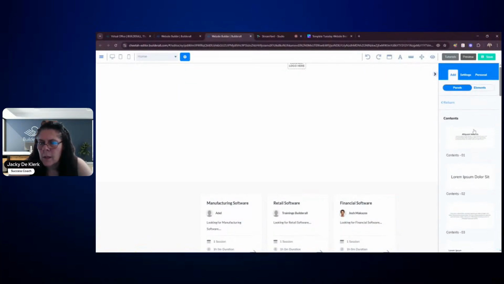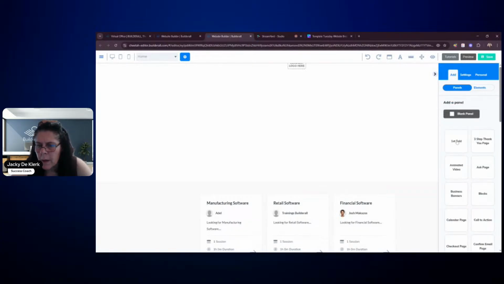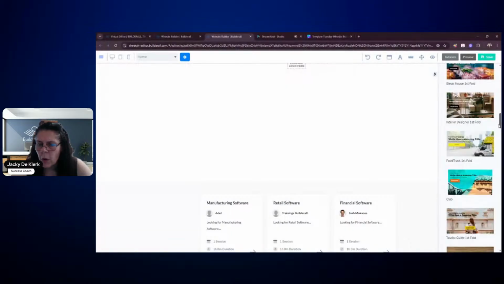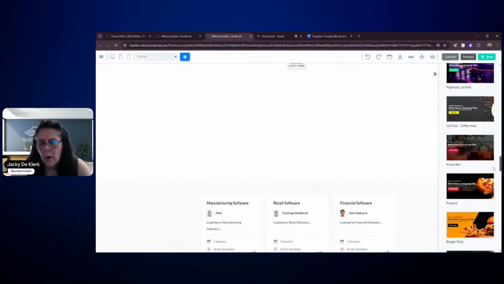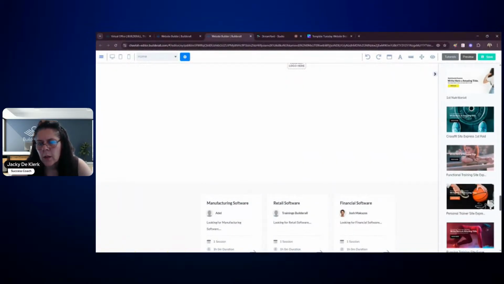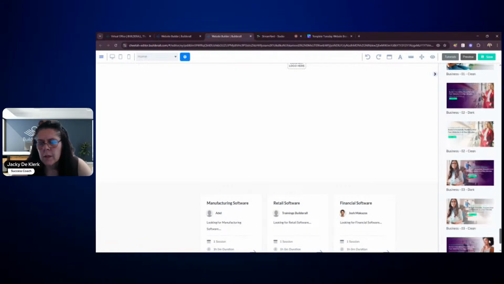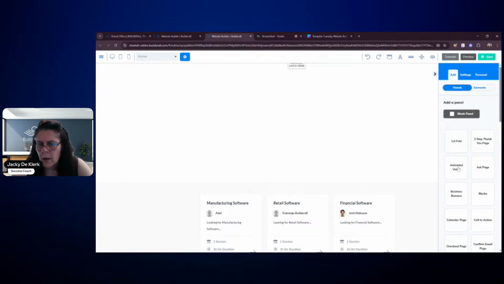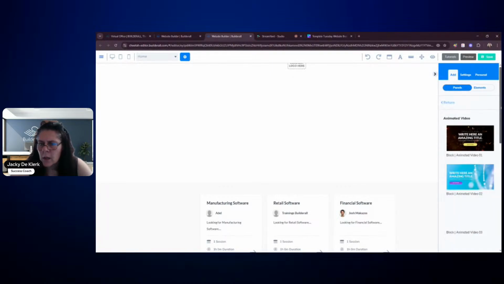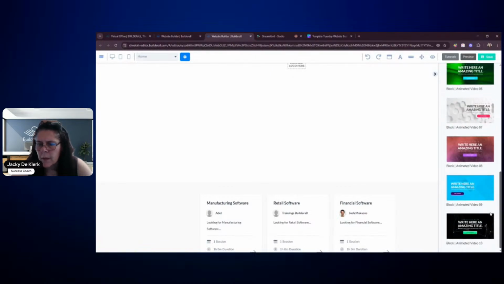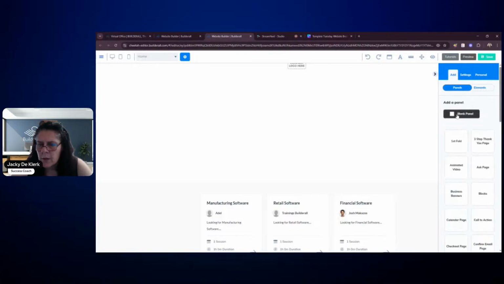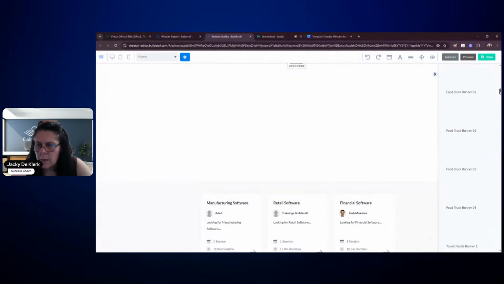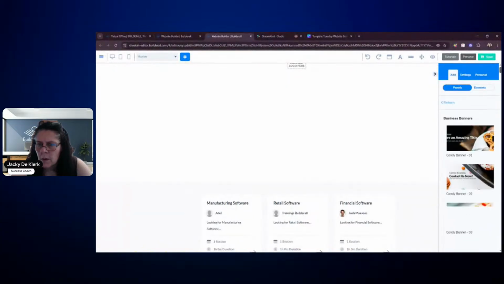Let's see if there is something that we can use in the panels that is available right here. So these are all first fold panels, and you can scroll through them. I'm going quite fast through them so that I can just eyeball to see if there is something available in that area. Let's take a look at animated videos and see what we can see here. Those are background videos. Business banners. Maybe we've got something under the business banners. We just give it some time to load.